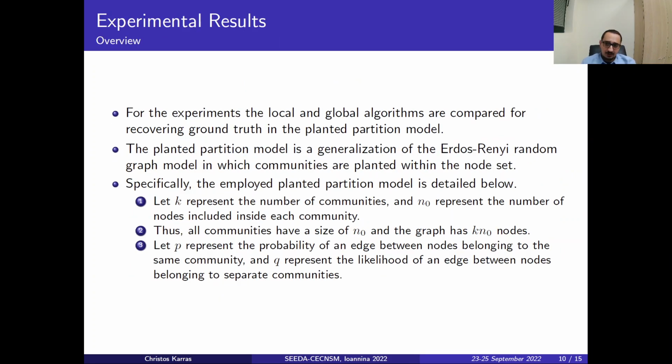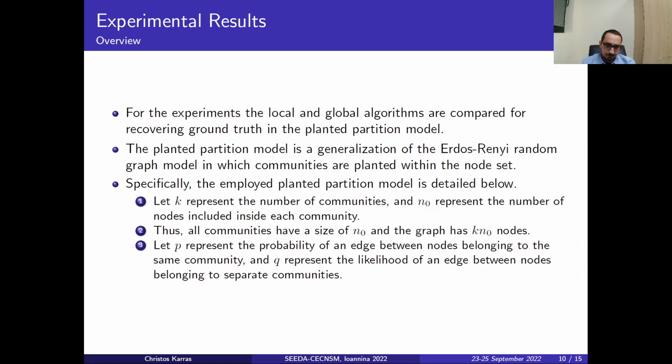As per the experimental results, here we have the overview of the experiments. We assess the two methods that we previously discussed, the local and global algorithms, for recovering the ground truth in the planted partition model. The planted partition model is a generalization of the Erdos-Renyi random graph model, which is famous, in which communities are planted within the node set.